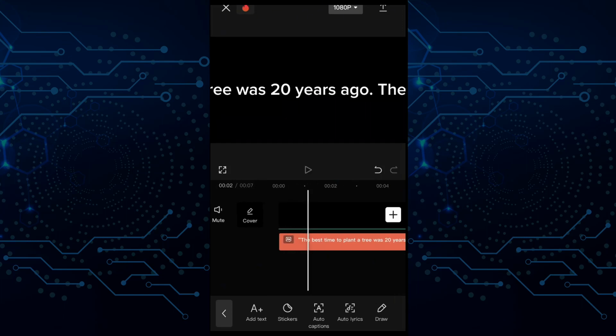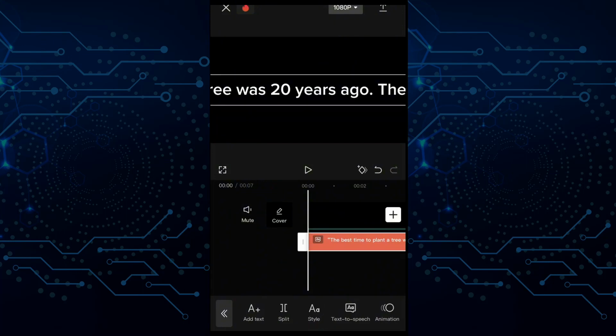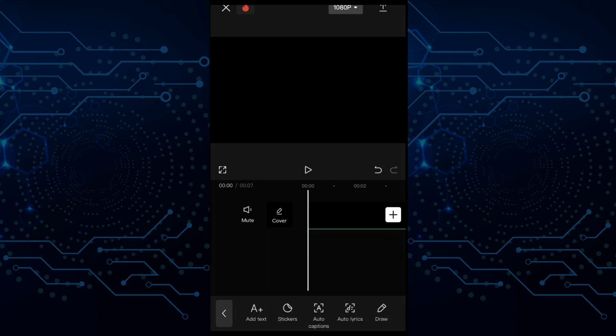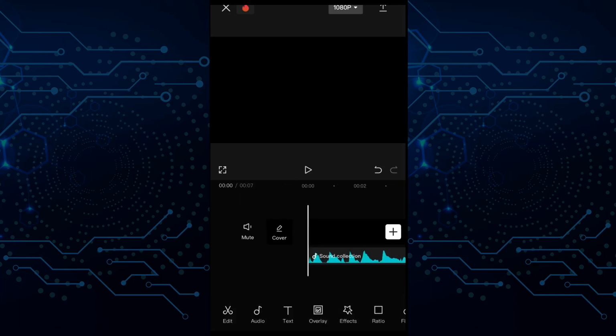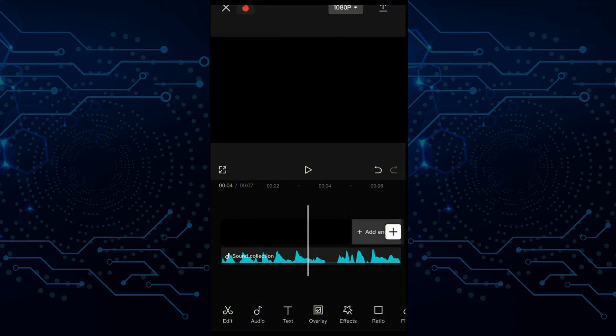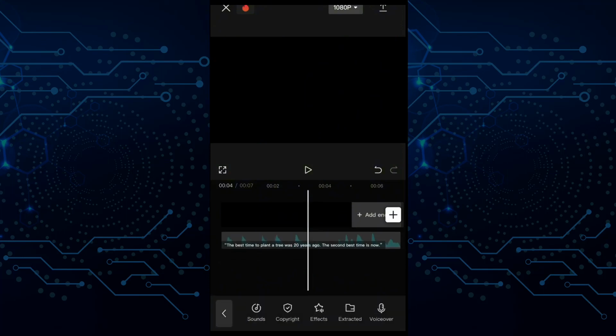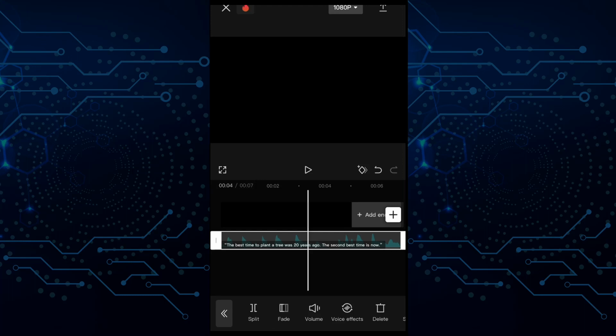All right, so the next thing to do is to delete the text that you converted to speech. So click on it or tap on it, scroll left side and delete. All right, now the next thing to do is to match the audio. In fact, it is to speed up the audio a bit because it sounds some kind of laid back, relaxed attitude. So the next thing we're going to do is to speed the audio up a bit.